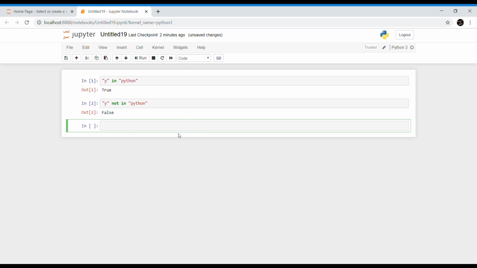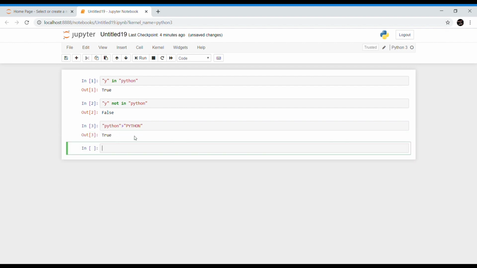Now we are going to talk about membership operators. Python offers two membership operators for checking whether a particular character exists in the given string or not. These operators are in and not in. So if 'y' in 'Python', which means if this particular substring is there in the main string, it will return True, or else it will return False. Here y is present in the main string Python, so it's returning True. 'y' not in 'Python' results in False because y is there in the main string.